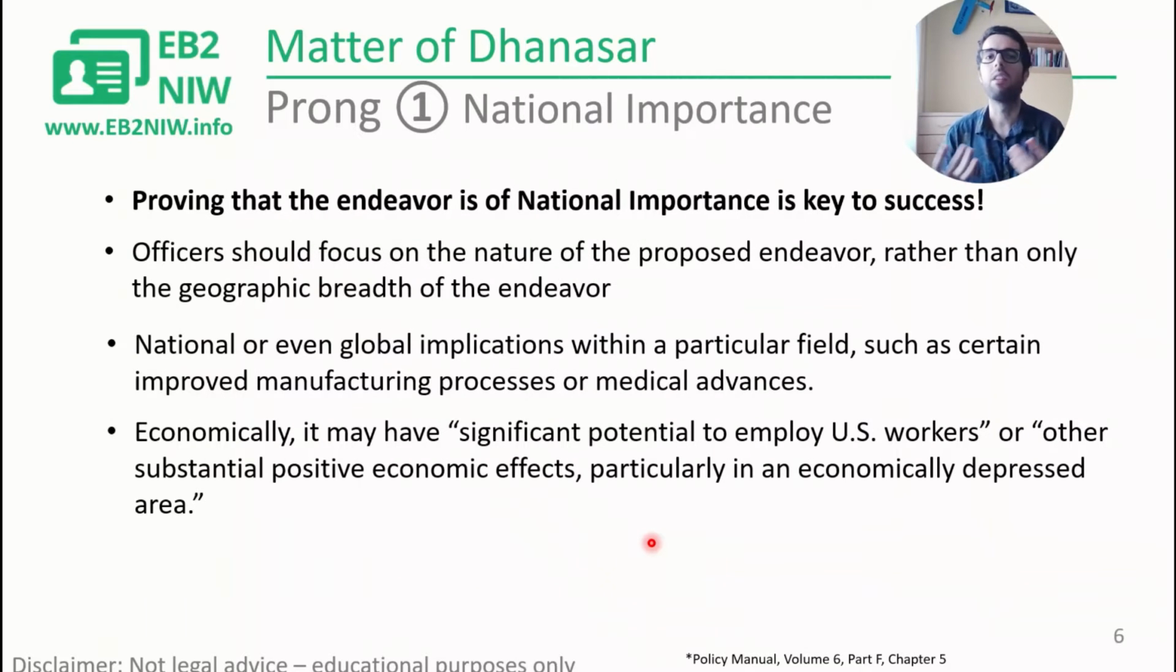Talking about national importance, you have to really prove this, and this is key. This is very central to the petition, and officers will focus on the nature of the proposed endeavor, not only on the geographic location of the endeavor. The endeavor has to have national or even global implications in a particular field. For example, they give this example of manufacturing processes, improvements, or medical advances. It can have positive economic impacts. It can help employ US workers, or it can have a good impact on economically depressed areas. So those are examples taken from the USCIS website.